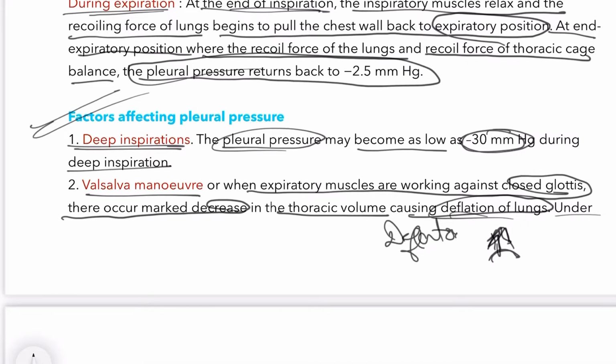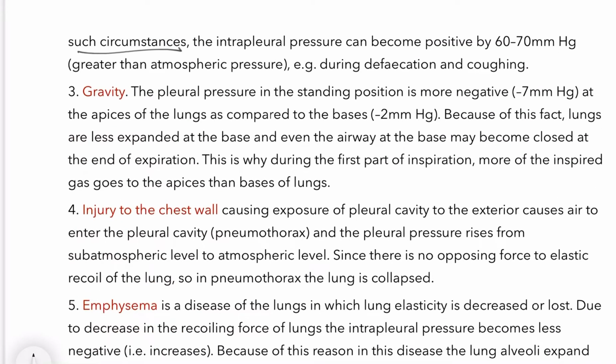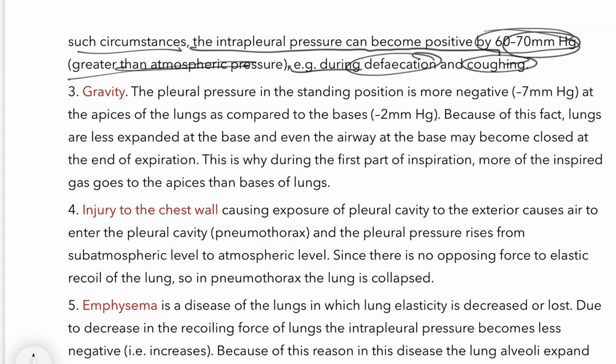And under such circumstances, the intrapleural pressure can be positive, 60 to 70 mm Hg greater than the atmospheric pressure. Examples are during defecation, that is the process of passing stool, and coughing. At that time the pressure can become greater than the atmospheric pressure.